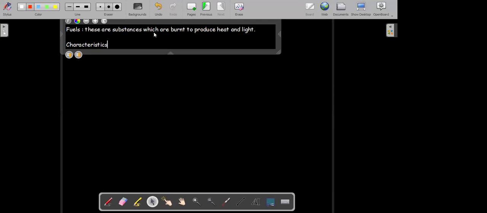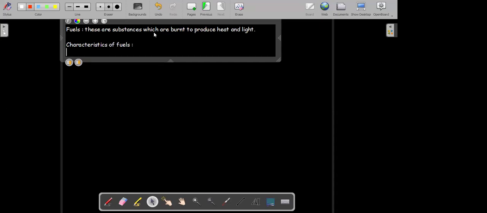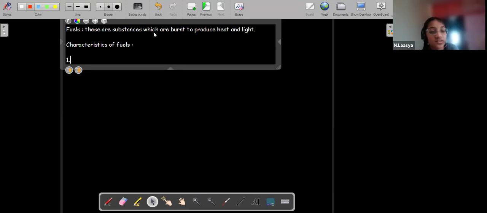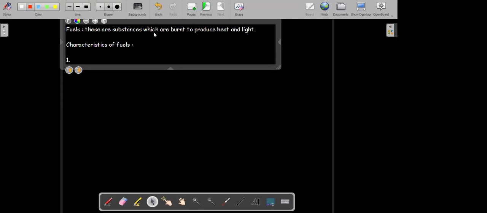So what should be the characteristics of fuels? Once I choose a fuel, what are the points that I should keep in mind? Suppose I want to choose a fuel for making food at our home, or suppose I want to use any fuel for any purpose at my home. So what should be the characteristics that should be there in that fuel? What do we expect?